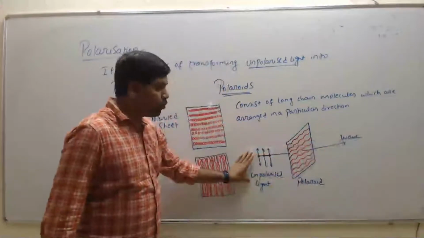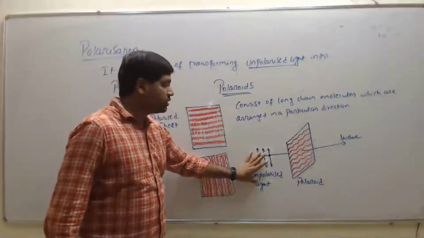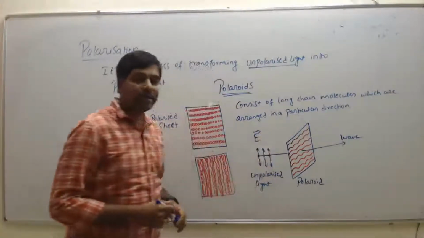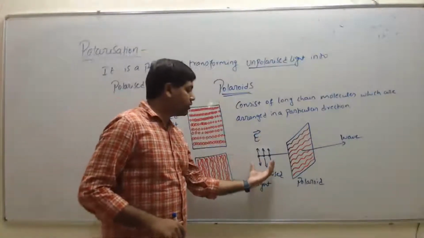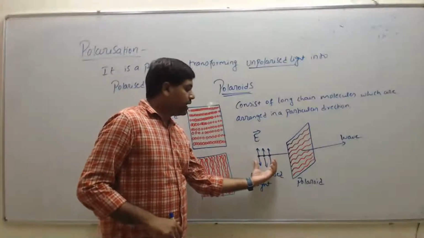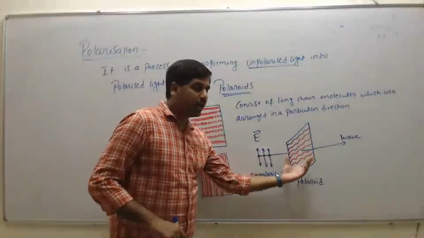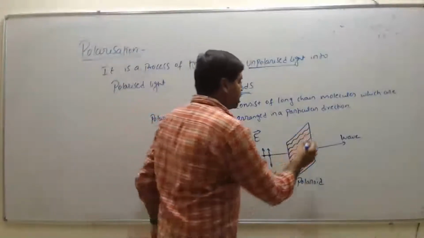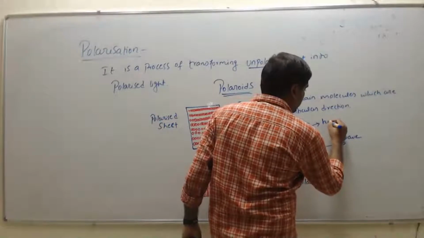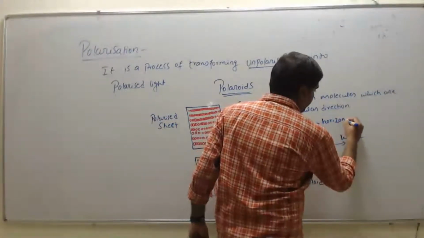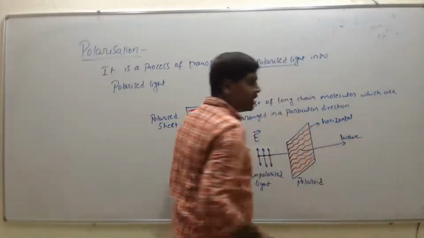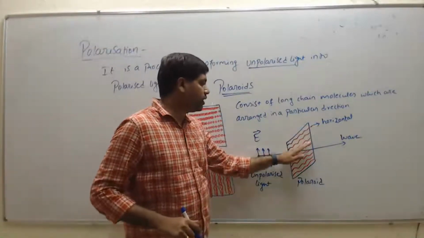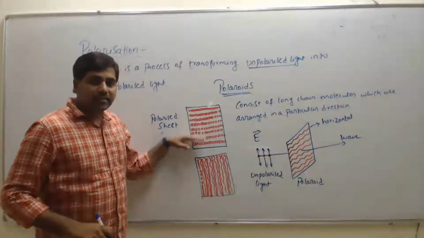The unpolarized light consists of the electric vector E, that is the light vector, associated with it. When it falls onto the polaroid, the long chains of molecules are arranged in a horizontal pattern.